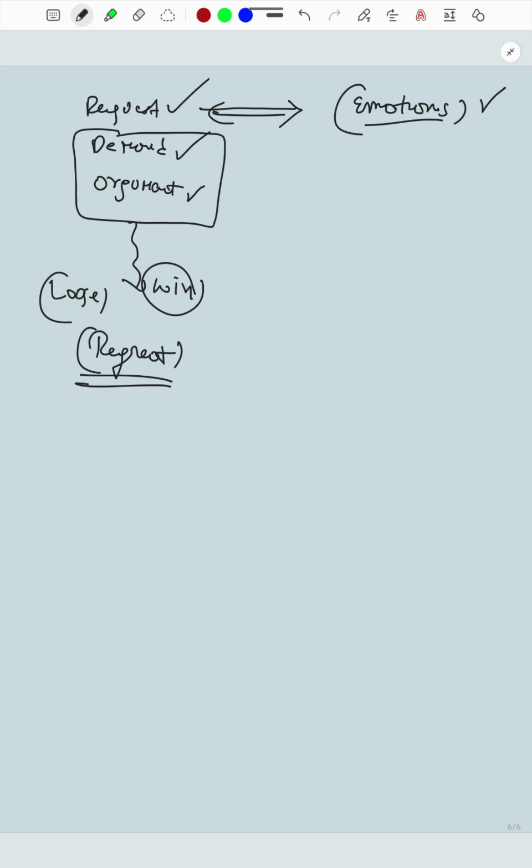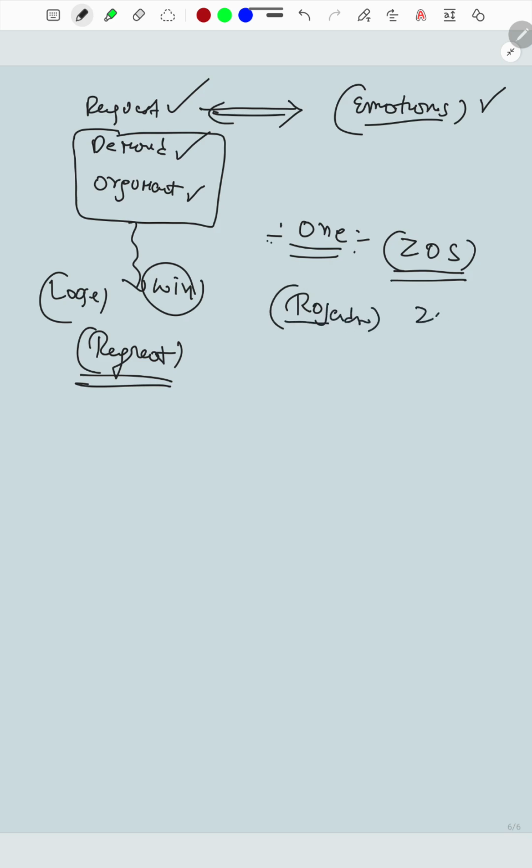So my point here is that one should be very fair and intelligent enough to identify the zone of satisfaction of any particular person. For example, if Rajendra is intelligent enough to identify the zone of satisfaction of the auto person, he should not develop an argument there. What he should do is try to understand the zone of satisfaction of the person and immediately compensate.